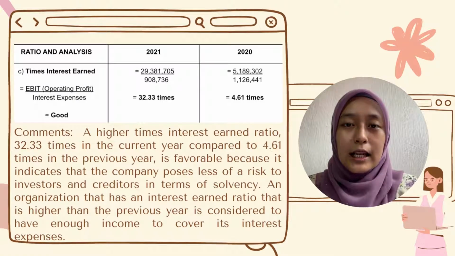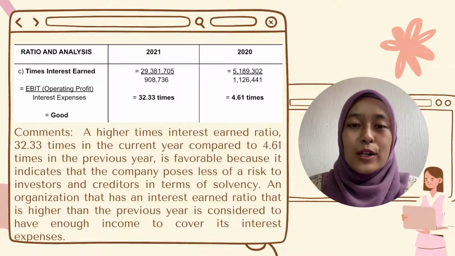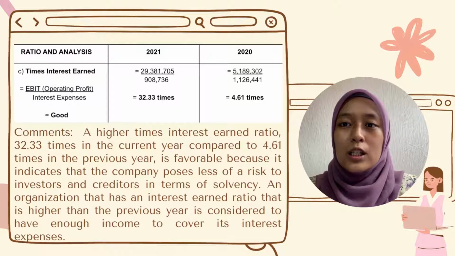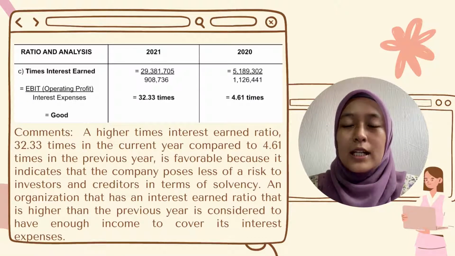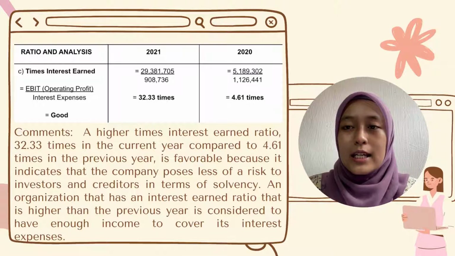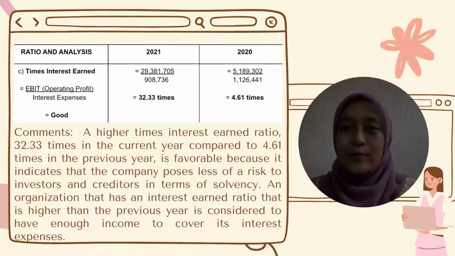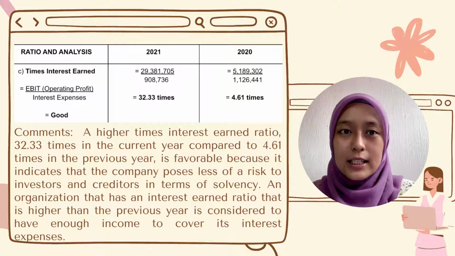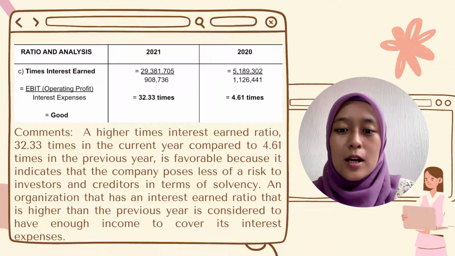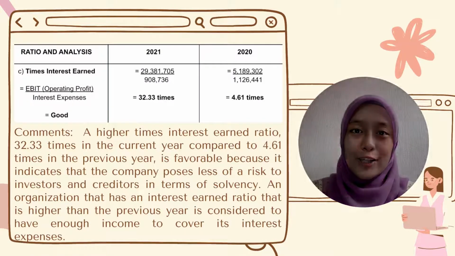A higher time interest ratio, 32.33 times in the year of 2020 compared to the year of 2021, 4.61 times, is favorable because it indicates that the company possesses less risk, which means this is a good sign to investors and creditors in terms of solvency because the company has the ability to pay its debt obligation.